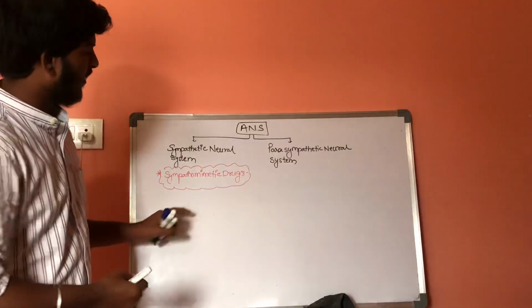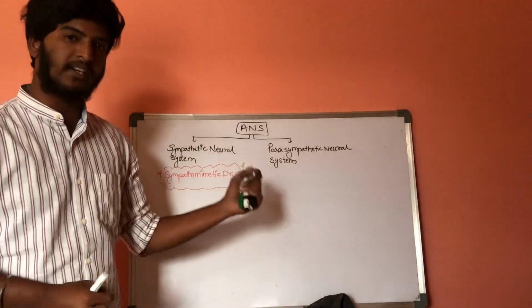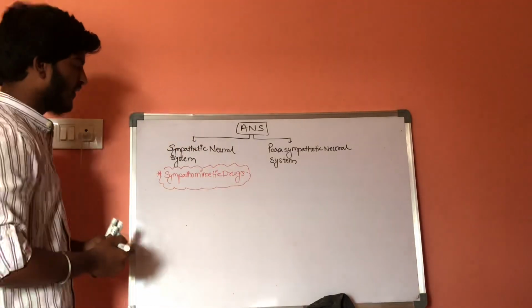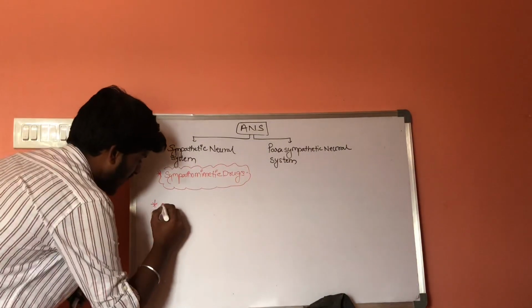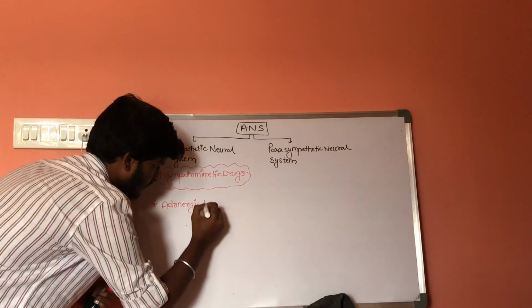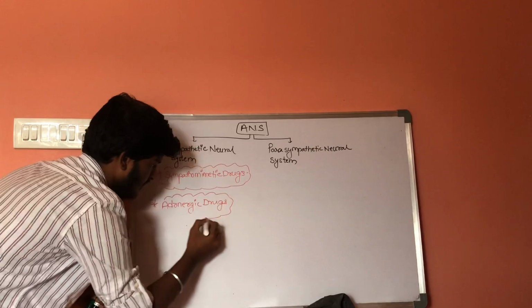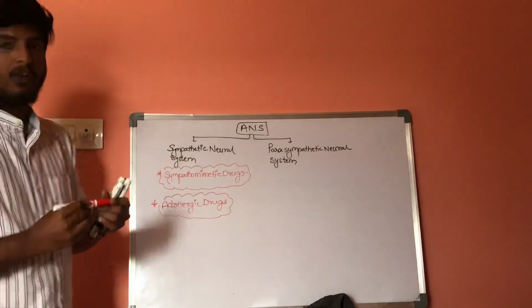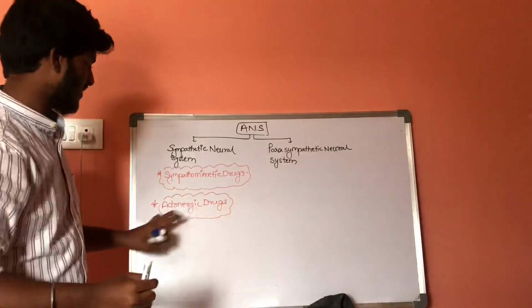A normal student will know that sympathomimetic drugs are also called adrenergic drugs.